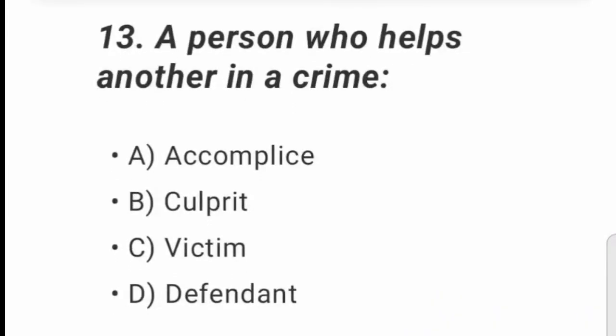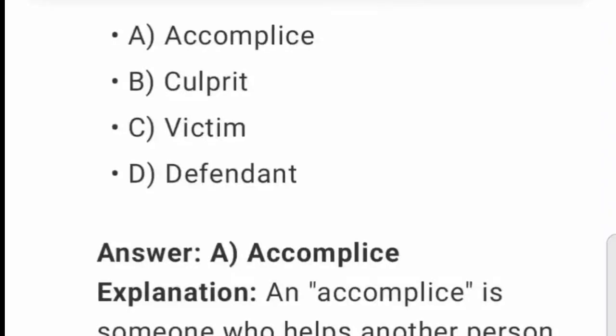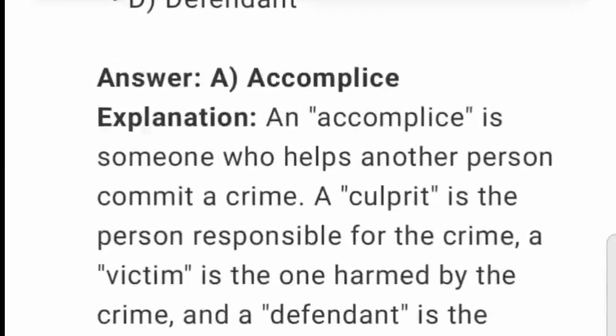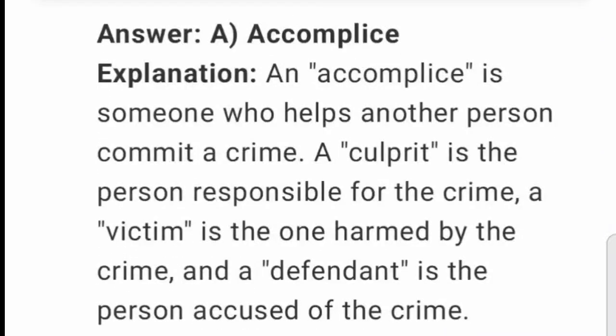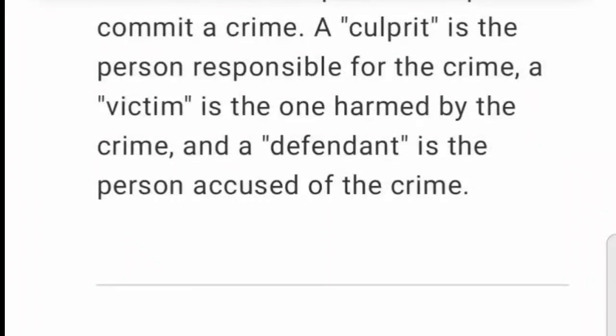13. A person who helps another in a crime. A. Accomplice. B. Culprit. C. Victim. D. Defendant. Explanation: an accomplice is someone who helps another person commit a crime. A culprit is the person responsible for the crime. A victim is the one harmed by the crime, and a defendant is the person accused of the crime.